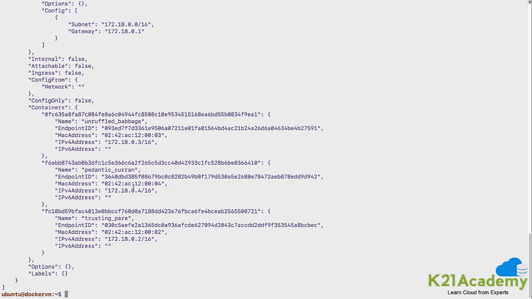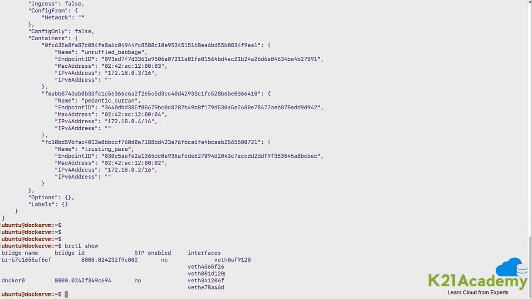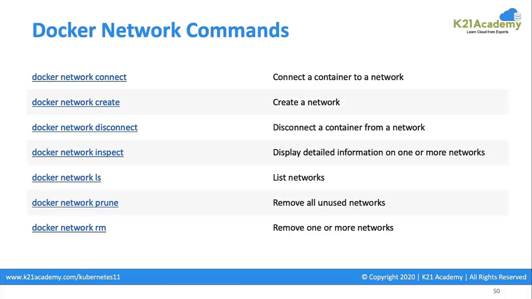So now my same container belongs to two different networks and has two different IP addresses associated with two different networks altogether. So now if I do a brctl show command, you should have 3 Ethernet interfaces here, and 2 Ethernet interfaces on the default bridge. And the third Ethernet interface is for the same container, which is belonging to 2 different networks at this point in time. So let's run through other commands.